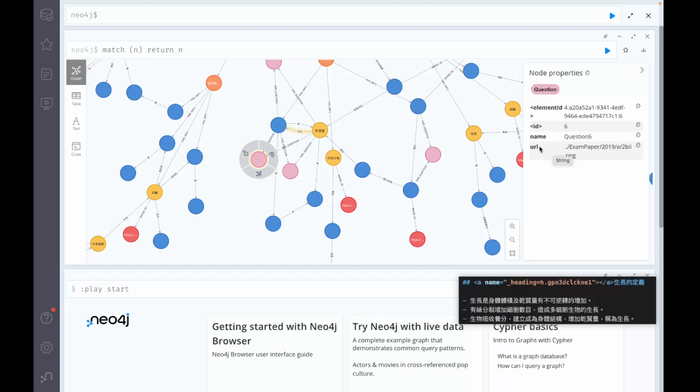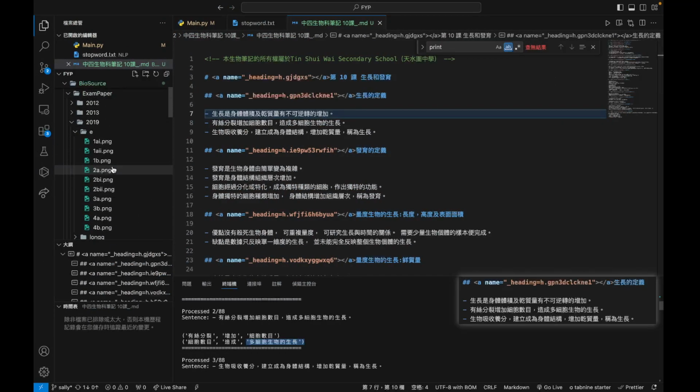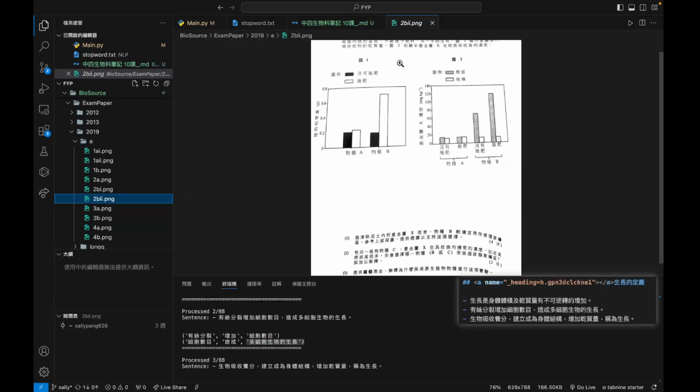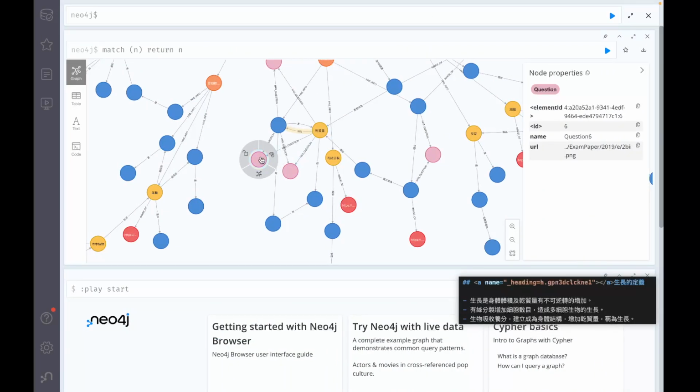You can see the URL is this local path, so we can find it in here, 2009 E and 2B2. So as you see in here, there is the term 肝質量. It means that this question is related to this specialized term.